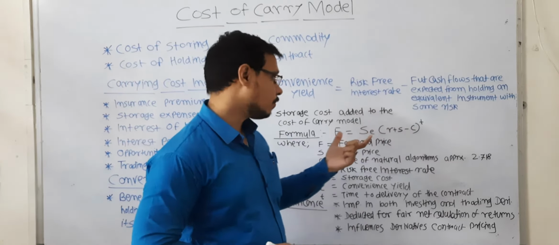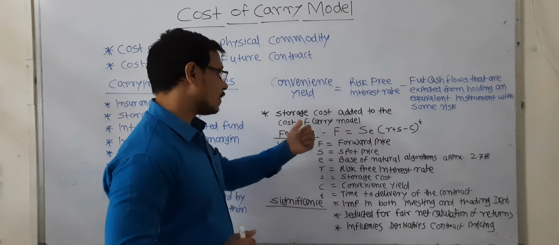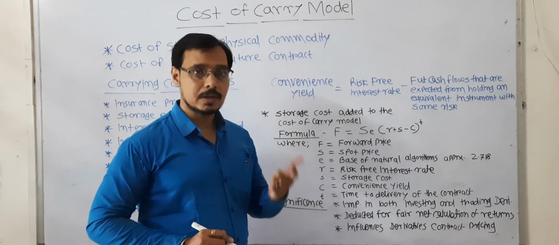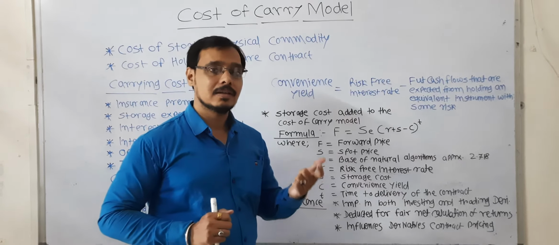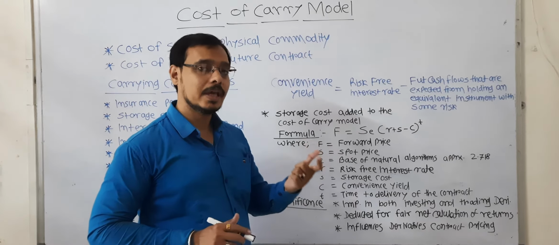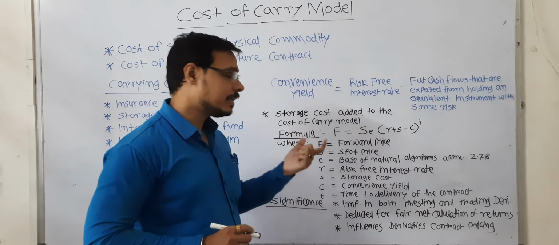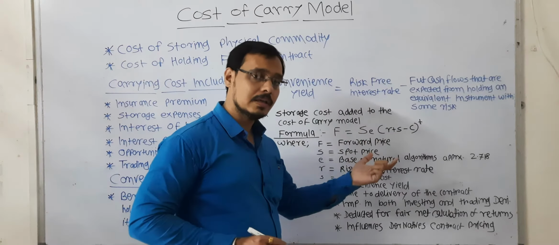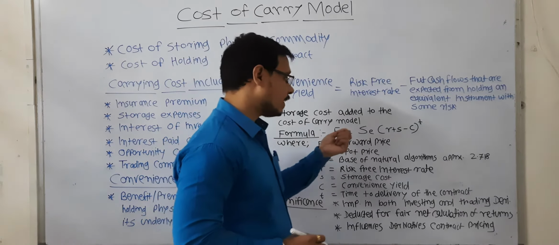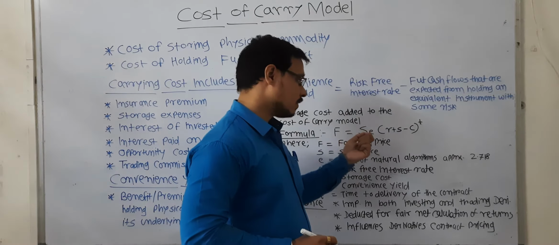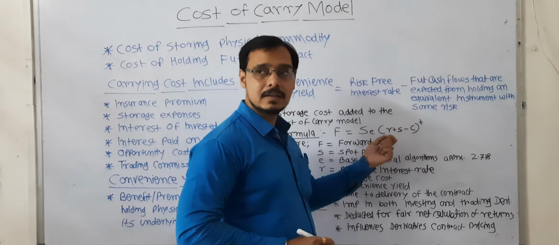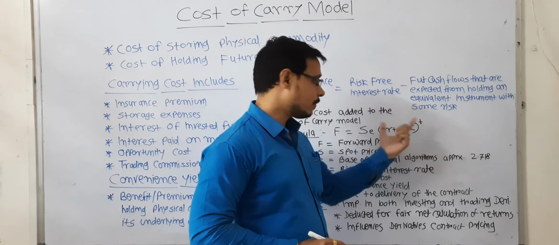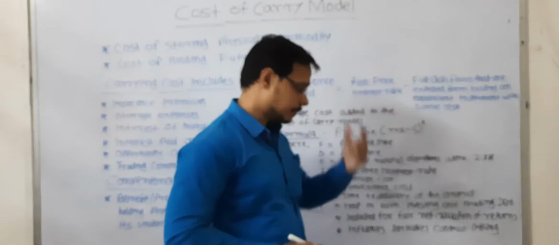the cost of carry model. Now, this storage cost is added to the cost of carry model, because we have to understand how much storage cost we have incurred while carrying the position. The formula for the cost of carry model is very simple, that is F is equal to S e to the power (r plus s minus c) t.